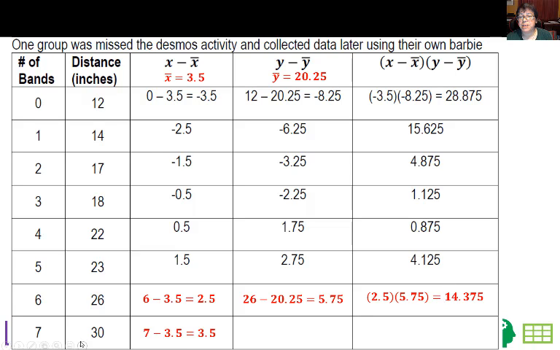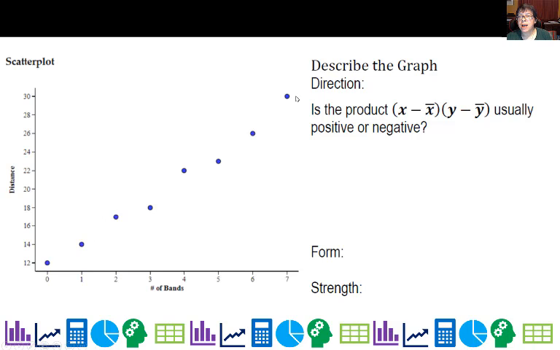And I do the same again for the 7 rubber band data, 7 and 30, and we get 34.125. So our average is kind of in here. And you can see that the deviation tends to be negative before the average, for both x and y, and positive after the averages for both x and y. And if we look at the products here, are there any negatives? No, they're always positive. So we're going to describe the graph, and I did this using Desmos, and you'll see how you can put your data in there.